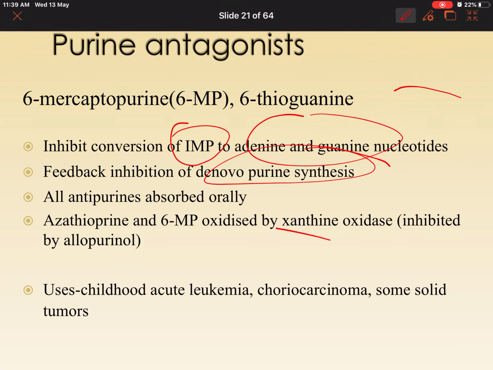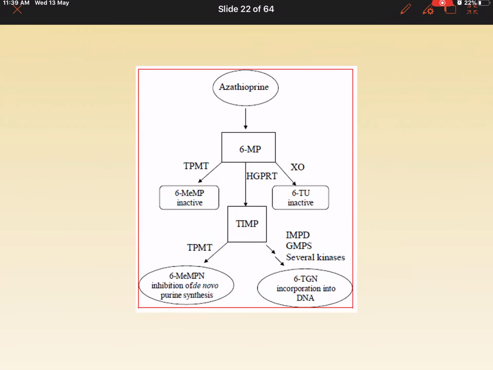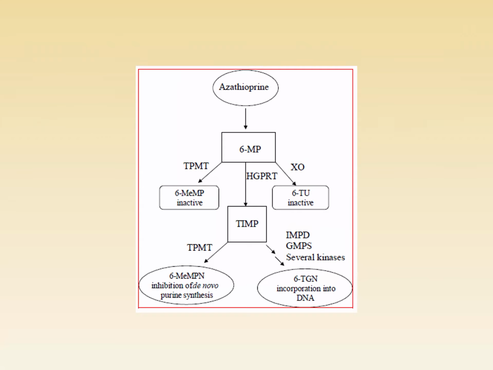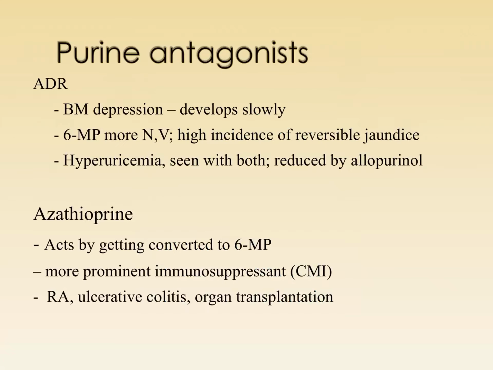Where are these used? 6-mercaptopurine and 6-thioguanine are used in acute childhood leukemias, choriocarcinomas and some solid tumors. There's one common adverse effect which azathioprine can produce.